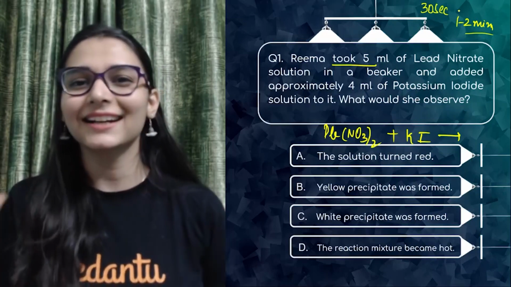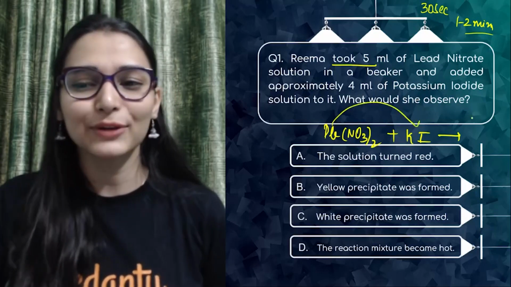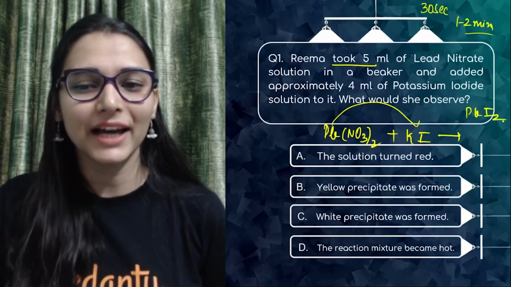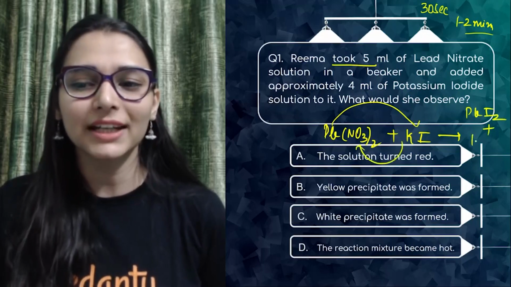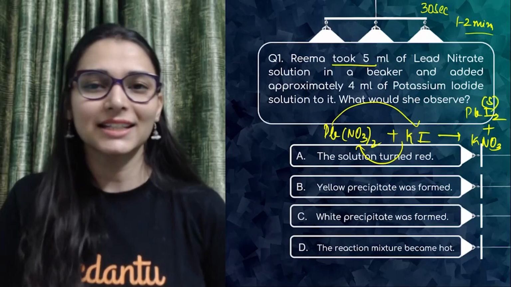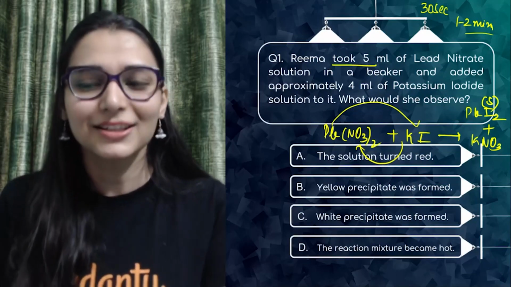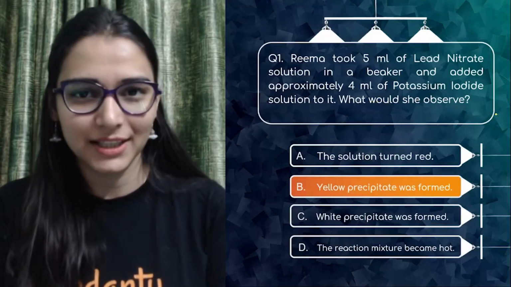So this is a clear-cut double displacement reaction. Lead goes with iodide ions and forms lead iodide. Potassium with nitrate, an exchange of ions. And this lead iodide that we are getting is water insoluble, a yellow-colored solid. So we would be getting a yellow precipitate.